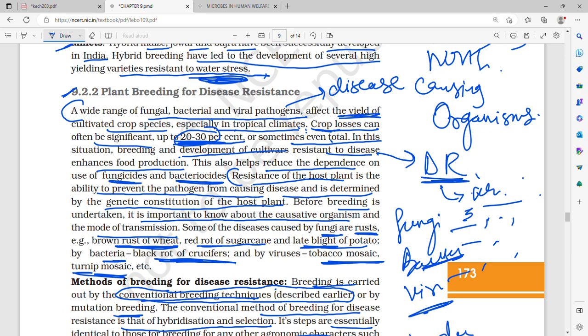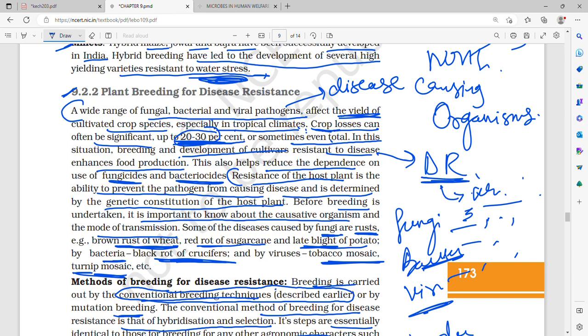Resistance of the host plant is the ability to prevent the pathogen from causing disease, determined by the genetic constitution. So before breeding, we have to know all about the causative organism and the mode of transmission. Diseases caused by fungi are rust, brown rust of wheat, red rot of sugarcane, late blight of potato. By bacteria, it is black rot of crucifers. By virus, it is tobacco and turnip mosaic virus. Now, methods for breeding can be carried out by conventional breeding techniques, or it can be done by mutation breeding.